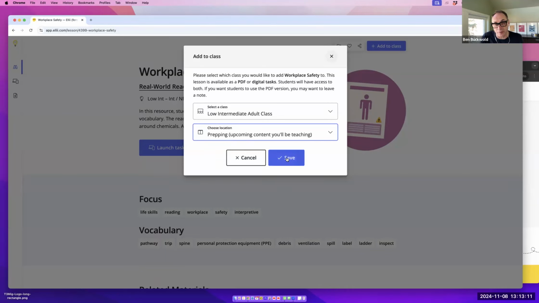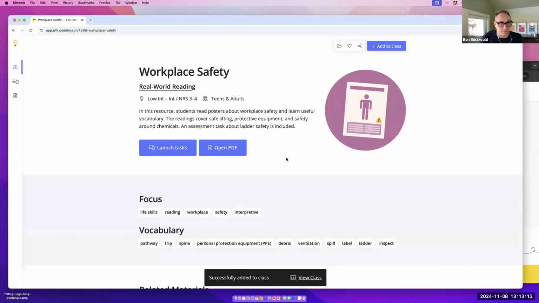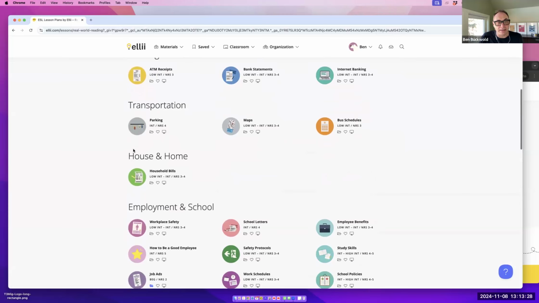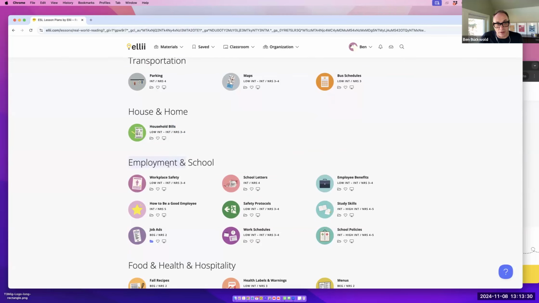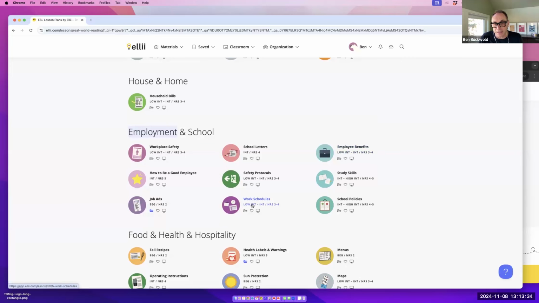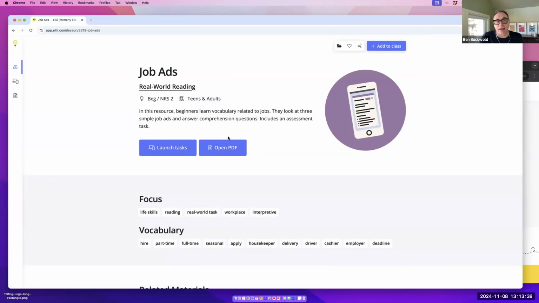We'll come back to that shortly, and I'll show you how that works in terms of planning. But I want to see what else we have in real world readings that might relate to workplace content. So I can click right into this section and drill down deeper, and see that there's a section on employment, for example, and some other things like employee benefits or work schedules or job ads. So I might want to add some of these others as well.